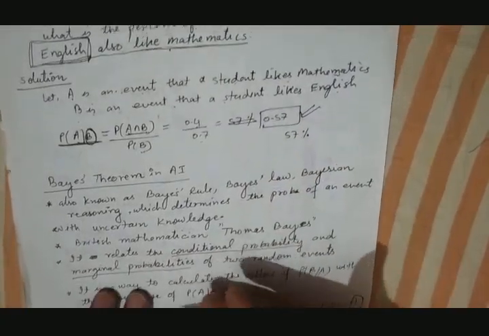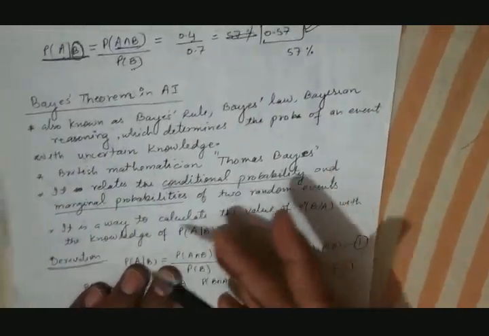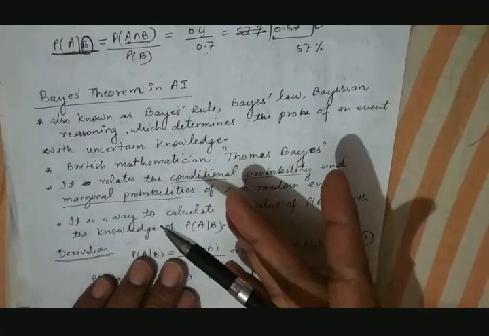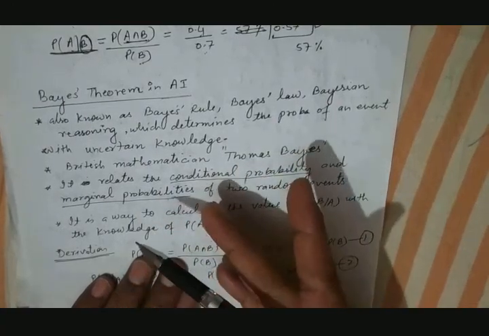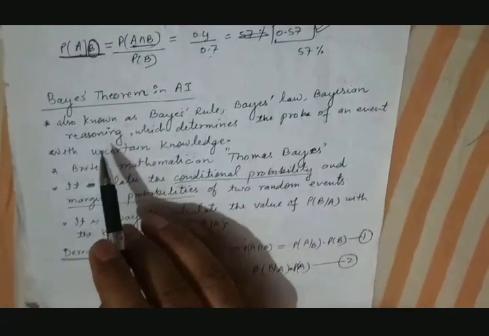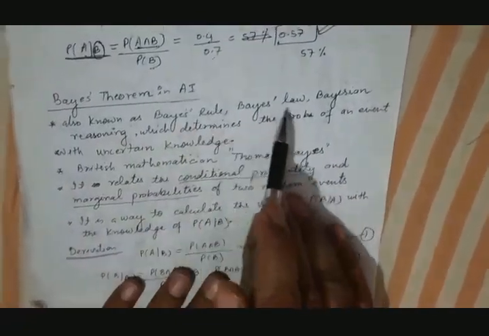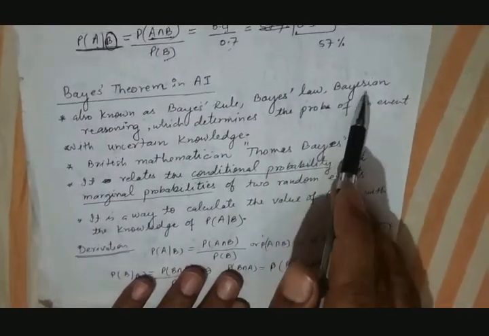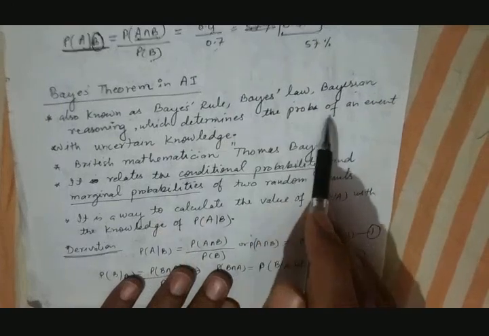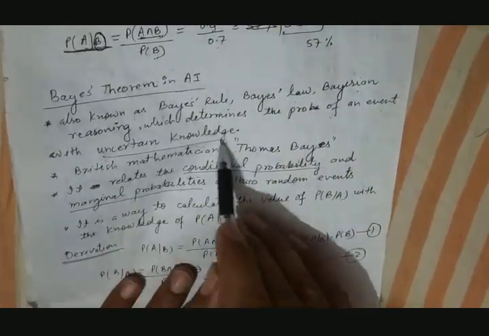Now we come to our important topic, that is Bayes theorem. Those who have understood the conditional probability will be able to very easily understand this Bayes theorem. So now, what is Bayes theorem? It is a very important theorem known as Bayes rule. It is also called Bayes law. It is also called Bayesian reasoning. It determines the probability of an event with uncertain knowledge.